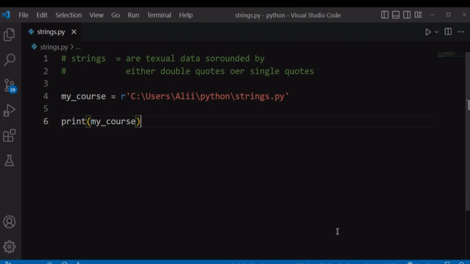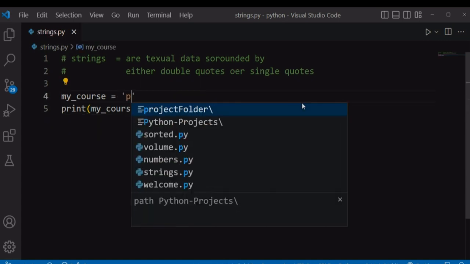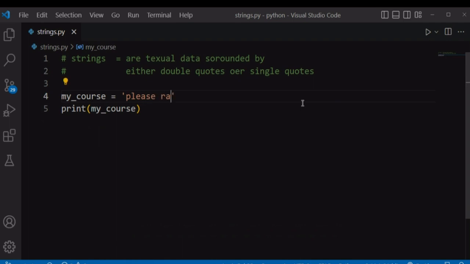Let's talk about indexing and slicing strings in Python. When you define a string in Python, it will assign each character that appears in your string to a corresponding index number and it starts from 0. Let's say we have a string that says please rate this course,